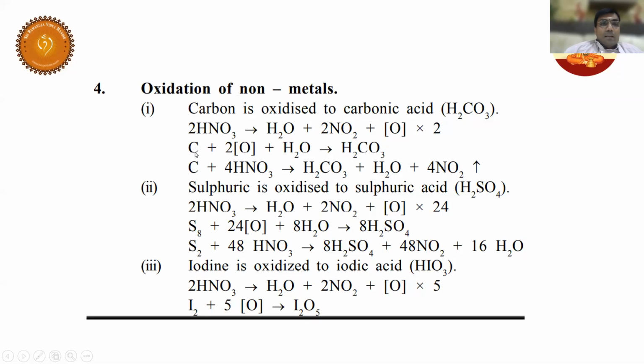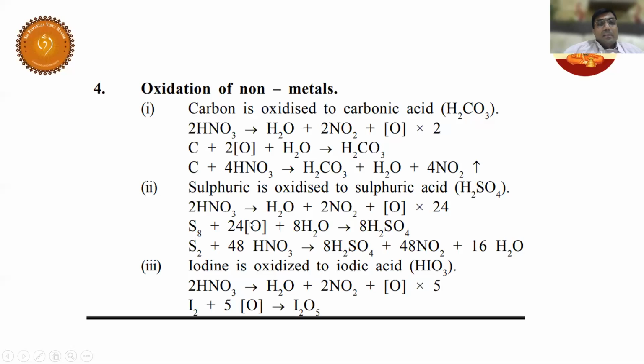So carbon takes this nascent oxygen, and along with aqueous media, it is converted into carbonic acid. I hope you understood. And in the process, in the net reaction, these 2 nascent oxygens get cancelled. And this is the net reaction.